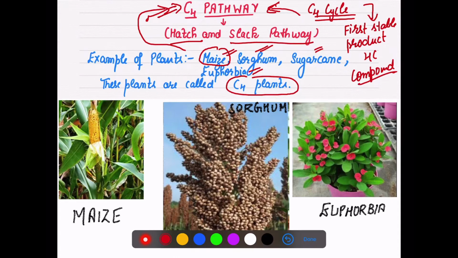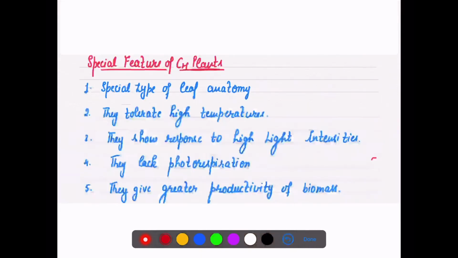As you can see, this is a maize plant, this is a sorghum plant. Sorghum, basically they are cereals, they are rich in proteins. And this is the euphorbia plant, which is very commonly seen in homes and in gardens also. It has a bunch, basically these flowers grow in groups. So these follow the C4 pathway.